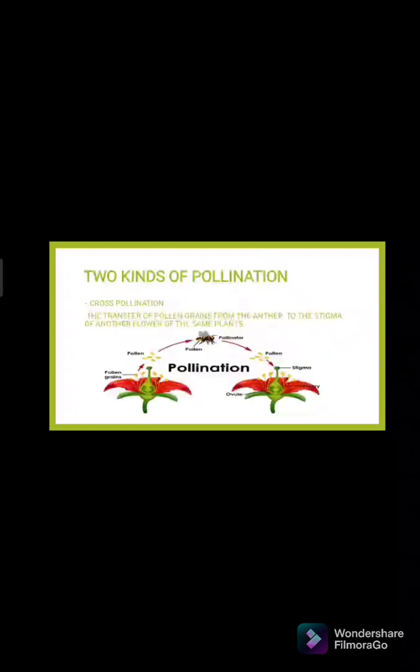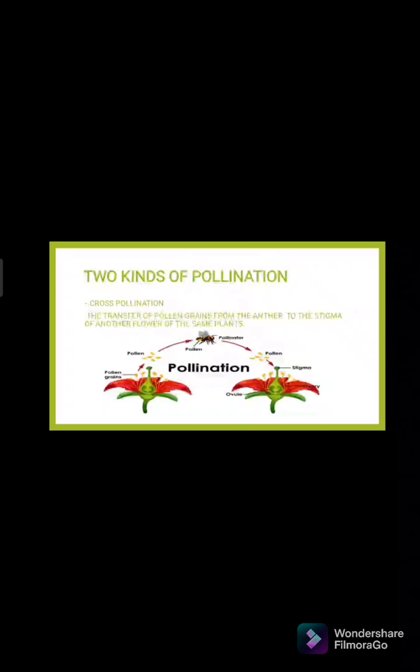So, we have also here the second kind of pollination, the cross-pollination. It is a transfer of pollen grains from the anther to the stigma of another flower of the same plant. So, pagkakaiba lang ng self-pollination sa cross-pollination is that ang self-pollination nangyayari lang siya sa iisang plant mismo. For example, sa gomamela. Sa sarili niya lang mismo nangyayari yung reproduction. Unlike sa cross-pollination, there is a transfer of the pollen grains from the plant to the other plant. For example, dalawang gomamela siya. Yung isang gomamela at yung pangalawang gomamela.